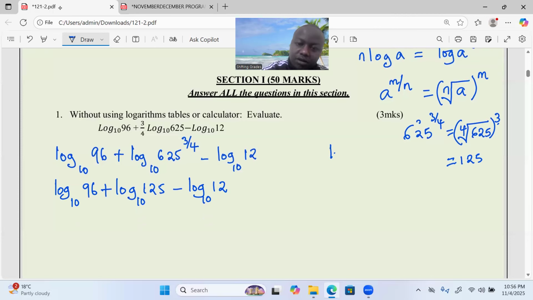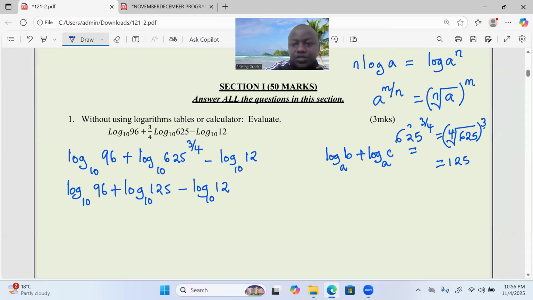Whenever you have the log to a certain base, say base a of b, plus the log to the same base, but now the log of c, this one is usually solved by the log to base a, then b is multiplied by c, like that.